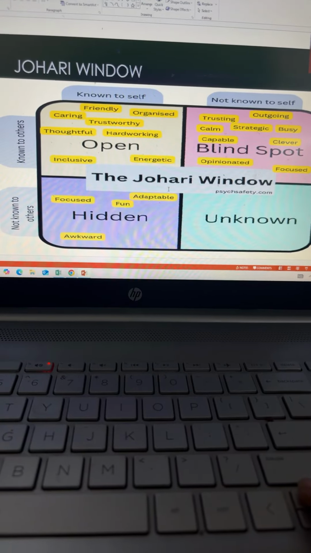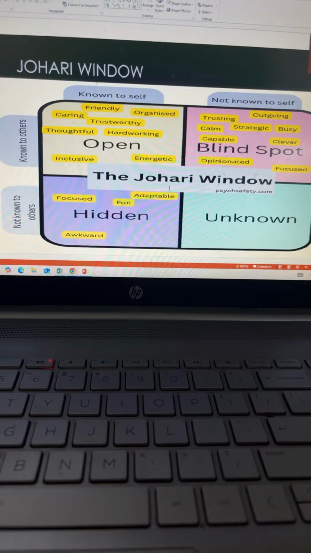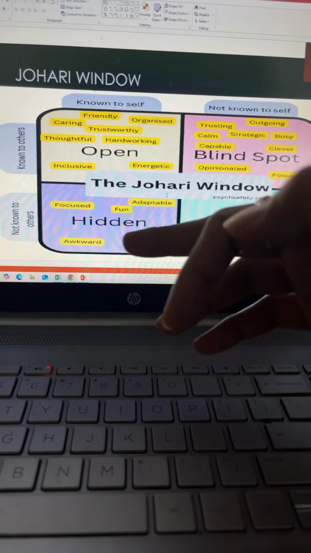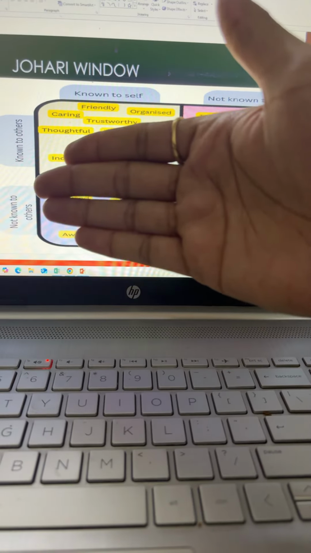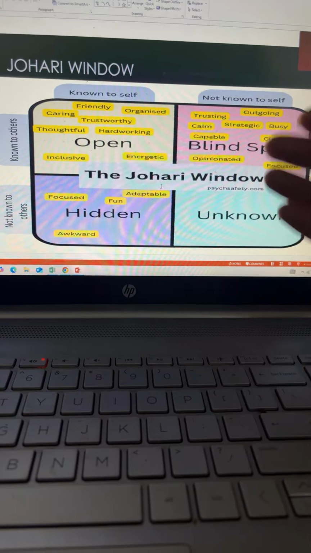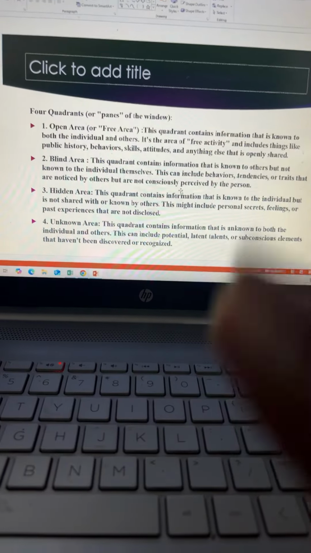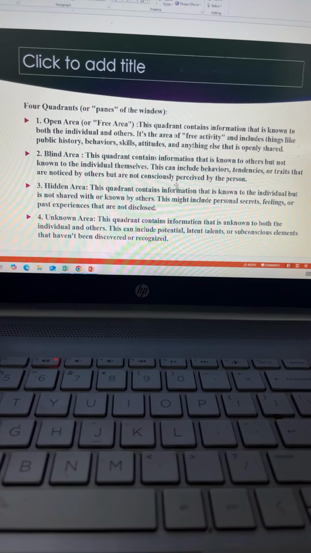So these are the four quadrants of the Johari window. The open quadrant: known to self, known to others. Blind spot: not known to self, known to others. The hidden quadrant, the personality known to self, the personality not known to others. Then the unknown: not known to self and not known to others. So these are the four quadrants of your personality traits. I'll be telling you one by one.